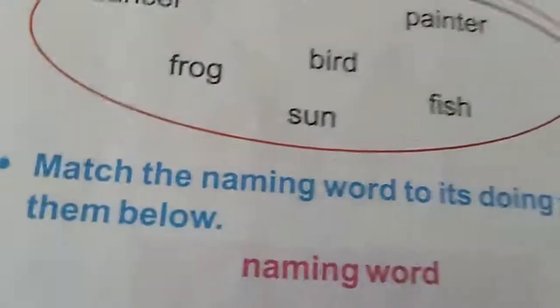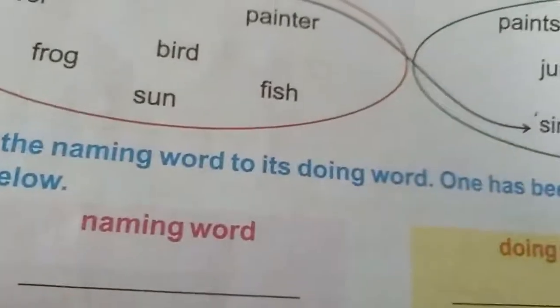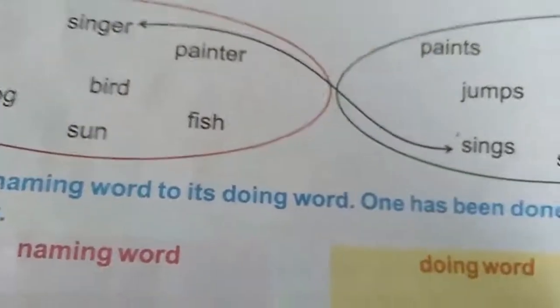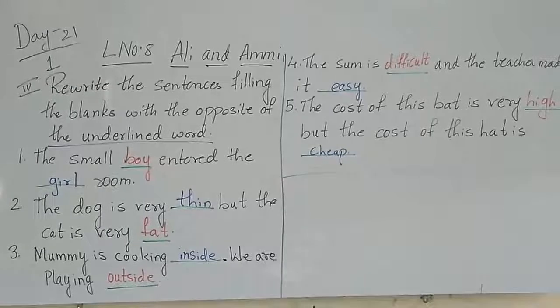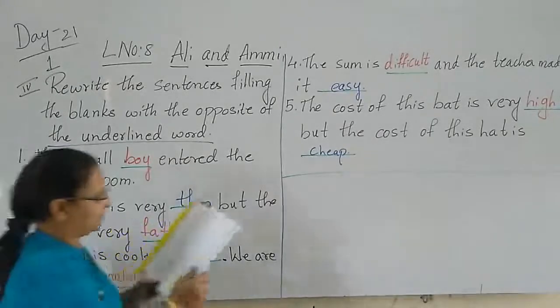So now what do we have to do? Match the naming words to its doing word. One has been done for you, then write them below. Now first, what do we have to do, children? We have to match them. Yes.